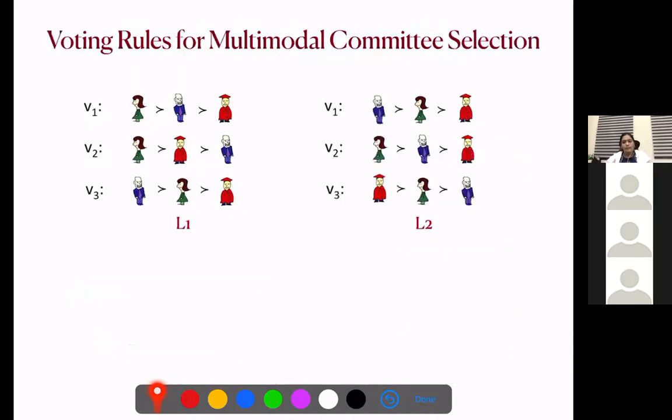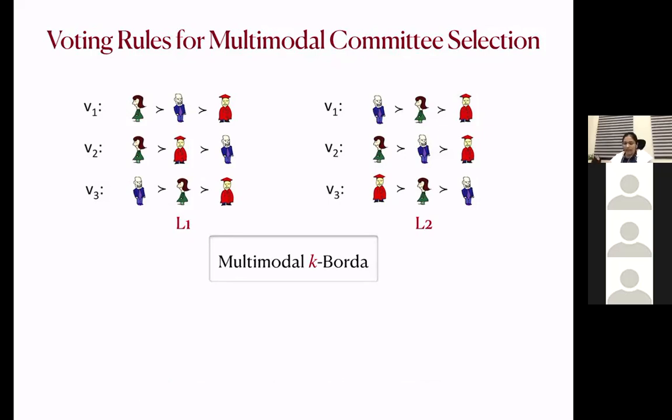Now we adapt these two voting rules for the multimodal committee selection problem. So let's say we have two layers, L1 and L2, and we first define multimodal k-Borda. Similarly, we can define other rules as well. So in multimodal k-Borda, we'll define max k-Borda, min k-Borda, and sum k-Borda. So max k-Borda is defined as follows.